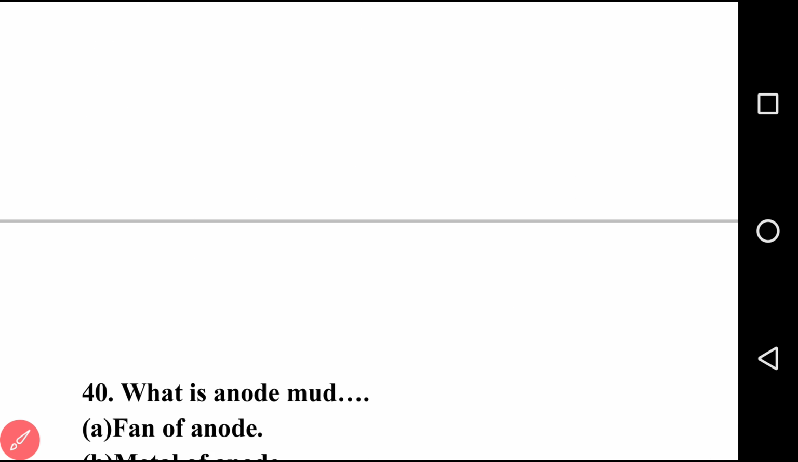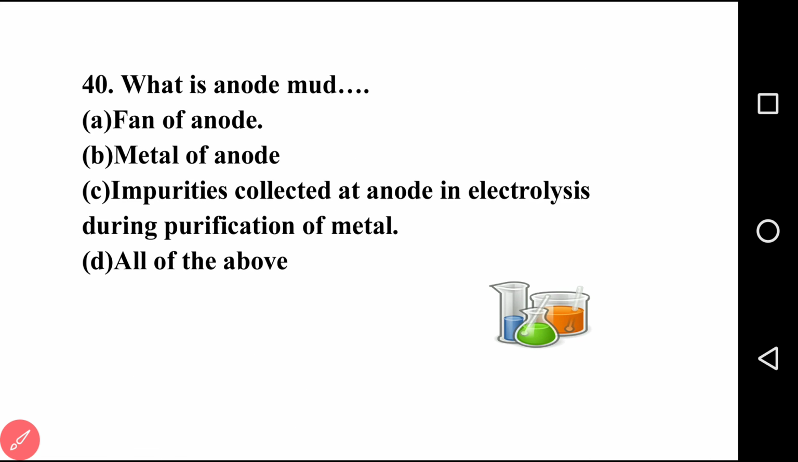Going to next question, that is the last question for you on your screen. See this. What is anode mud? First option is fan of anode. Second option is metal of anode. Third option is impurities collected at anode in the electrolysis during purification of metal. Last option is all of the above.